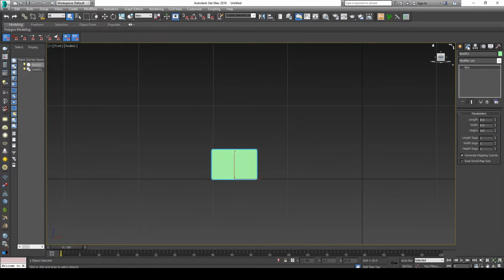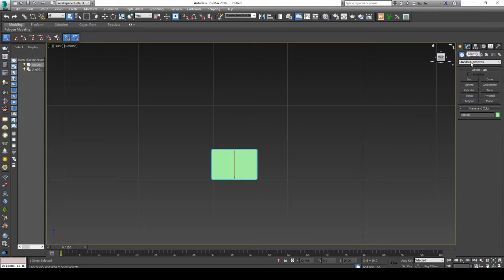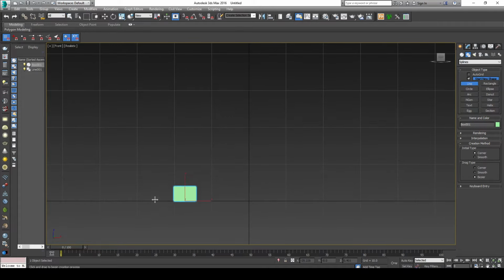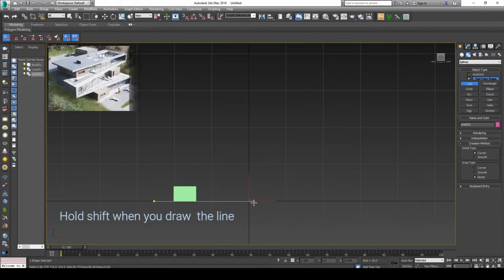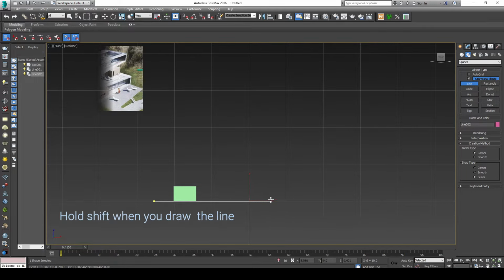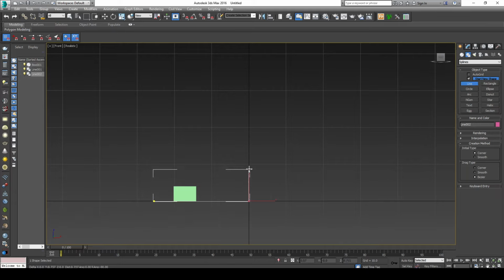We will draw this one by line. Okay, so we'll go to the spline menu, then we select line. We press J, and then we select the first point here, and then when we draw the line, press Shift when you draw it to make it straight. So reach here. Okay, and then set the second line.